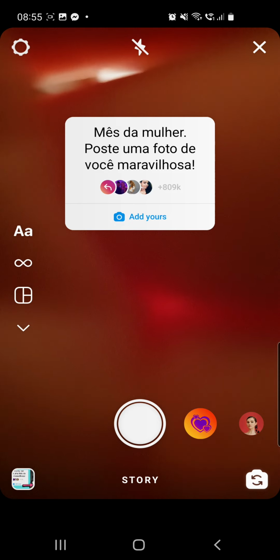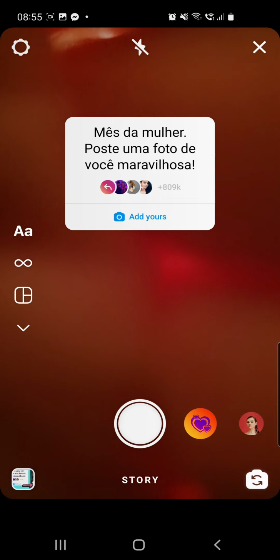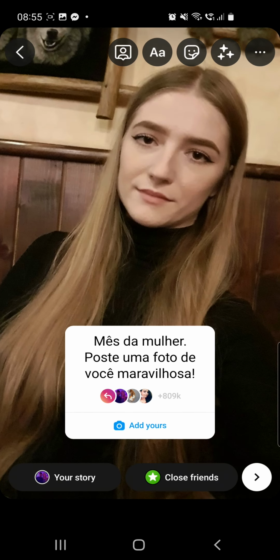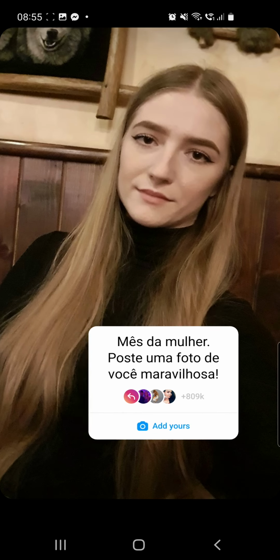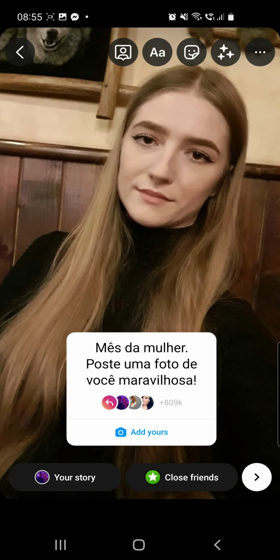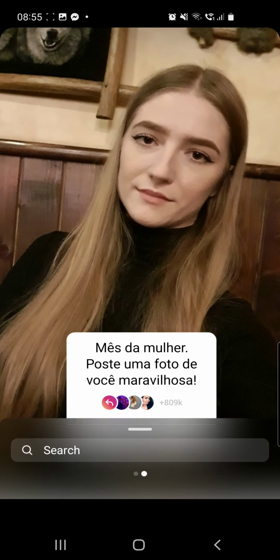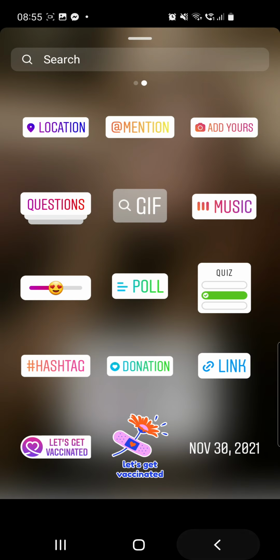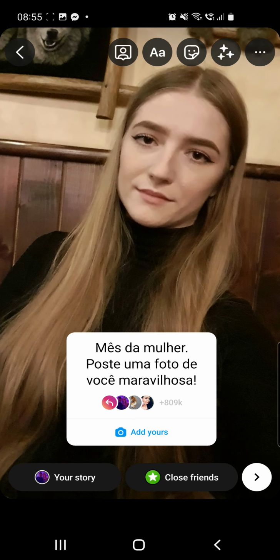So now you can go to your uploads and choose a photo with you if you like, or with your sister, with your friends, or with a celebrity. It's really your choice. So I will go ahead and do that. I will go with this photo. You can now place your sticker where you want. And you can also go to stickers from the top of the screen, go to music and choose one song. And once you are happy with your story, you just have to share it with your friends.